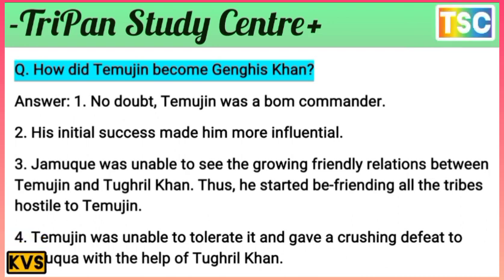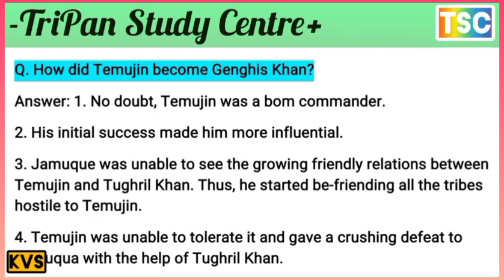His initial success made him more influential, and Jamuka was unable to see the growing friendly relation between Temujin and Tughril Khan.